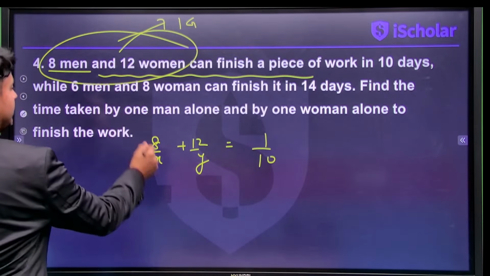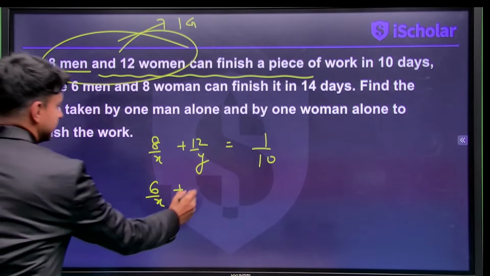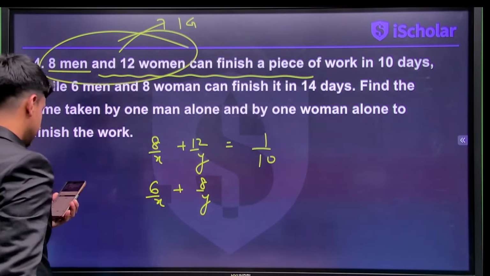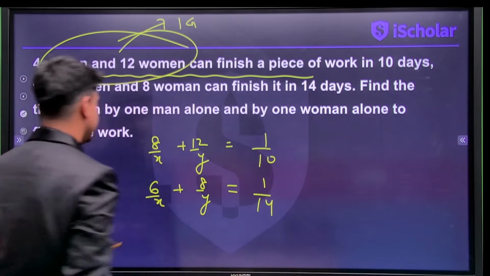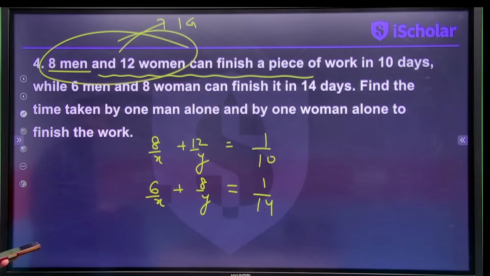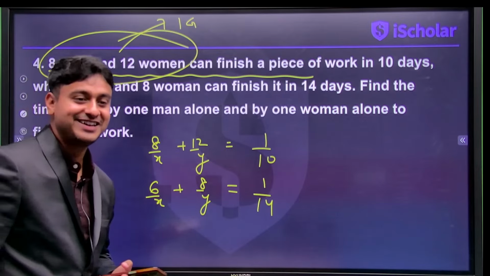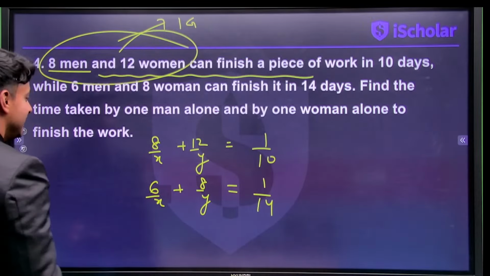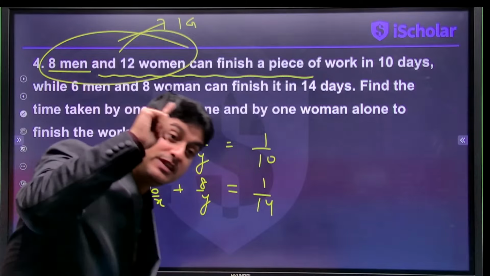So the next will be similarly 6 by x plus 8 by y, and that would be equal to 1 by 14. Right, everybody? Wonderful. Now I think we can easily solve this equation. Again, coefficients of x have to be the same as in the last question.